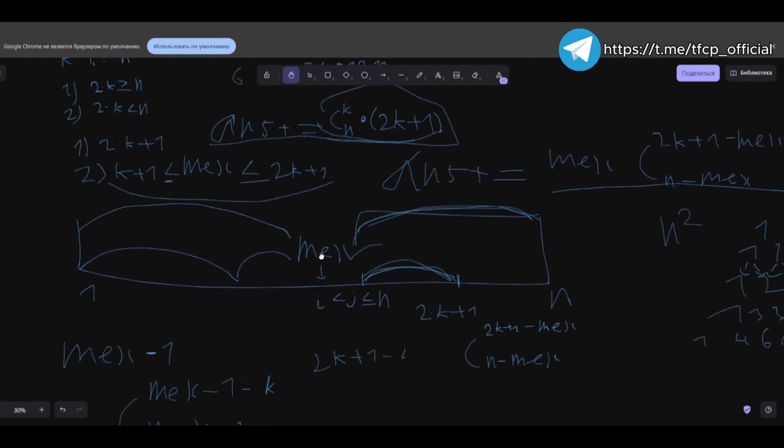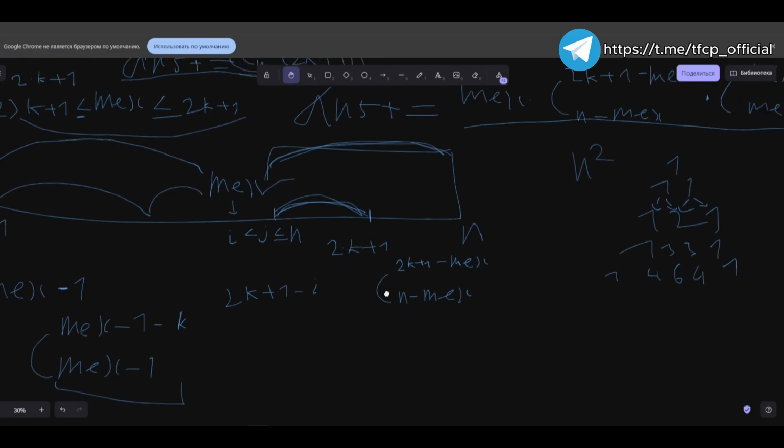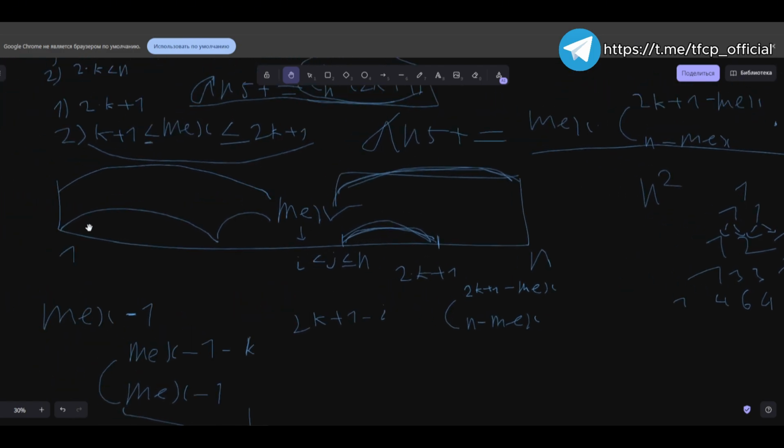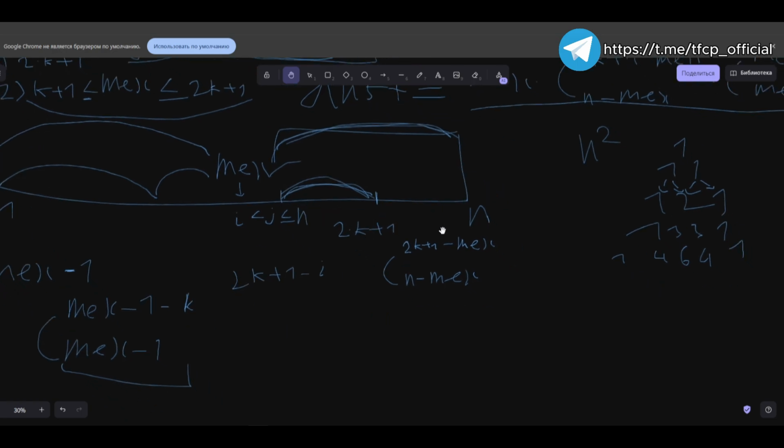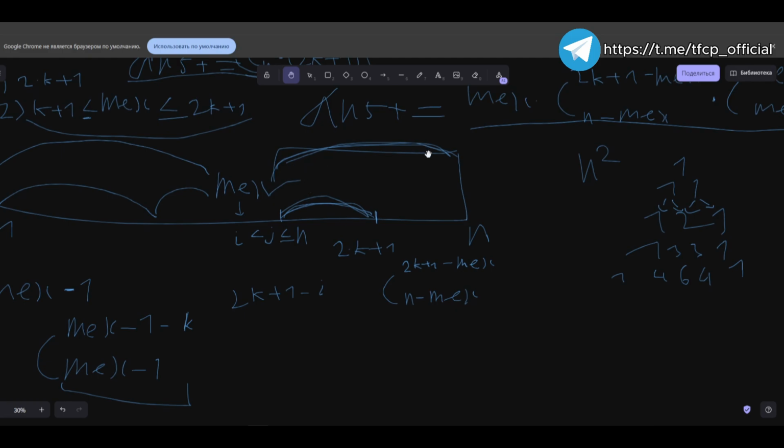So how exactly will we count in this case? We choose those elements from the subset that are greater than fir, and those that will be less than fir. The ones that are greater will be in the quantity of 2k plus 1 minus I, and the total number of elements on the right will be n minus fir. Accordingly, the number of combinations has increased.